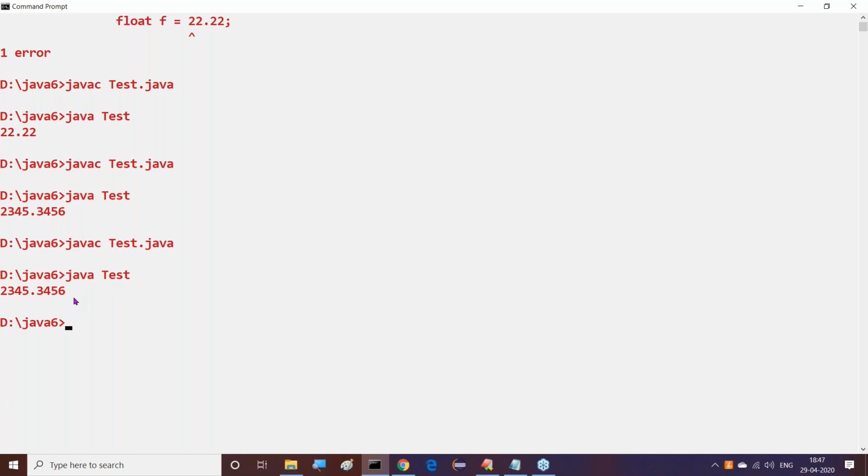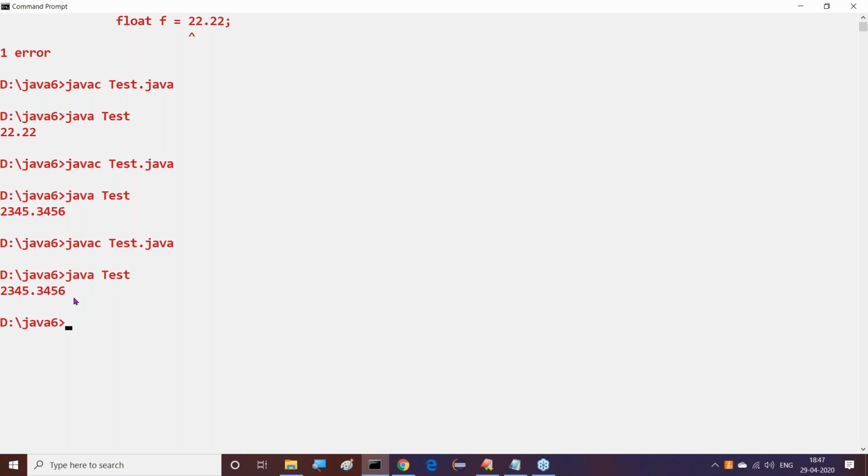In general, if the integral value and fraction value have fewer digits, we will go for float. Say, for example, I want to calculate temperature. The maximum temperature may be 40 or 50 point something, which is a small fraction. But if I want more integral digits and more fraction digits, we will go for the double type. If you want more and more bigger values of fraction type, we will go for double values. This is how in general we can understand it.